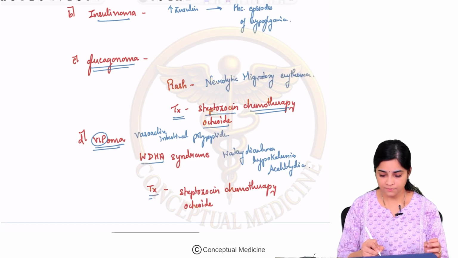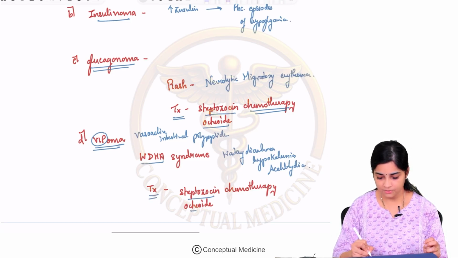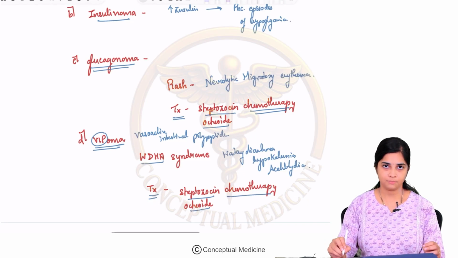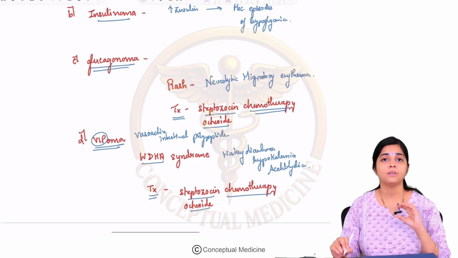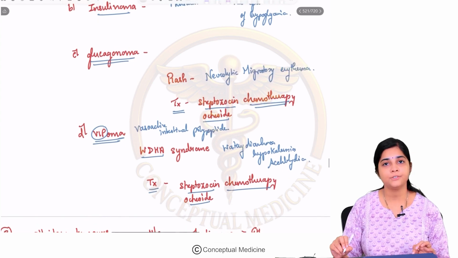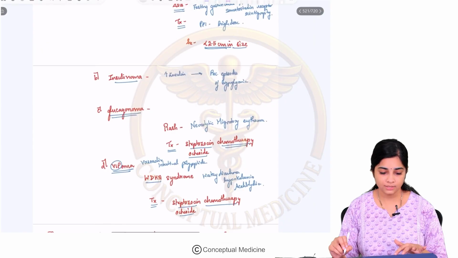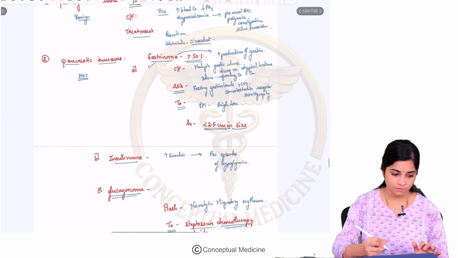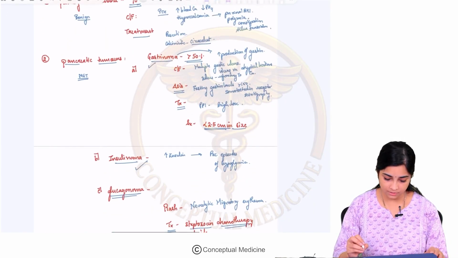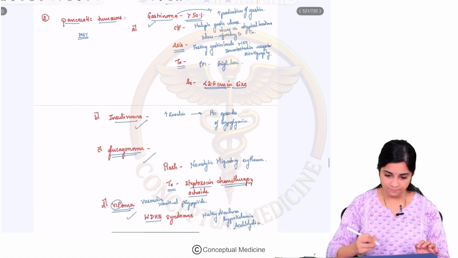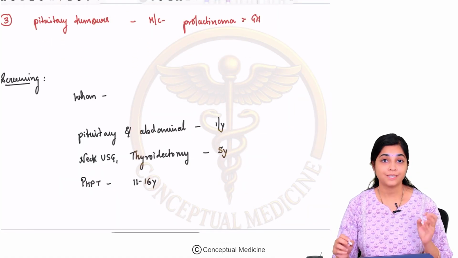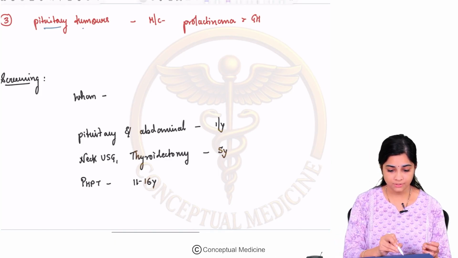Okay, so how do you treat this? You treat this again with streptozotocin, octreotide or some forms of chemotherapy. So this is about your different types of neuroendocrine tumors which can be found in your MEN1 syndrome. So what are the different types? You can find gastrinoma, insulinoma, glucagonoma and VIP-oma. So the next tumor amongst the 3 P's in MEN1 syndrome is your pituitary tumor.